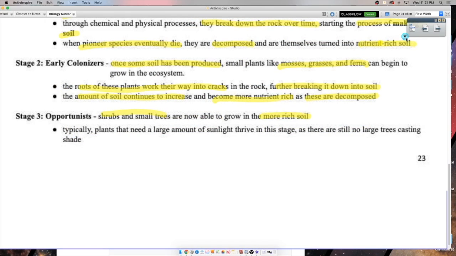What kind of plants do you usually see at the opportunist stage? Usually things that can't handle being in the shade. They need a large amount of sunlight. So why would this be a good time for organisms like them to show up? Well, yeah, right. That there's no big trees shading them. This is a good time to go in and get the sunlight while the getting's good, right? So it's a chance for the little guys to get their time in the sun.